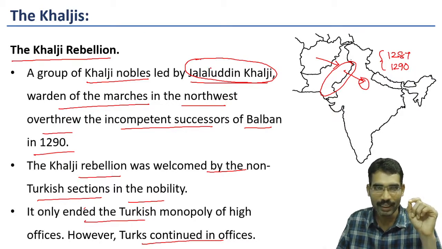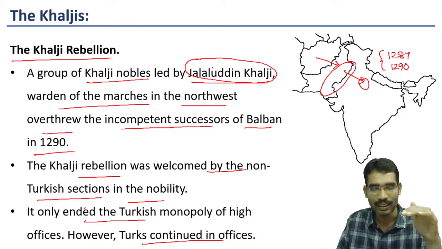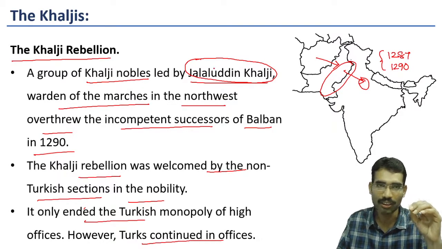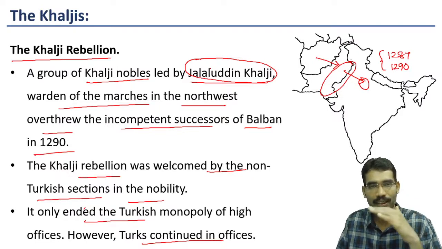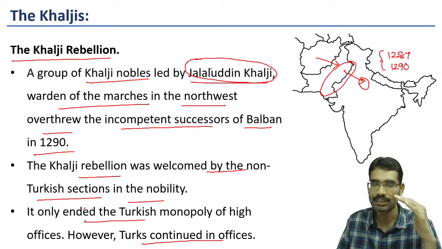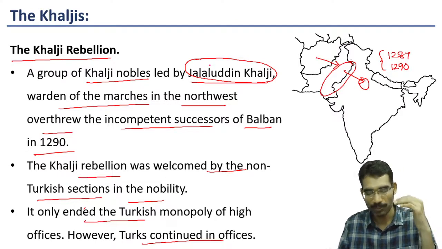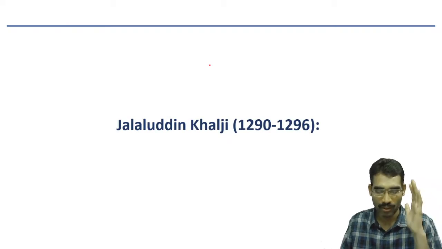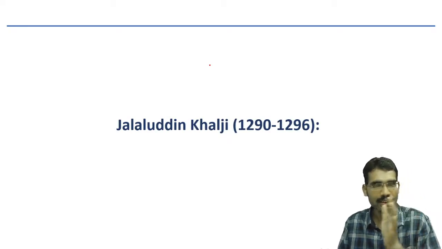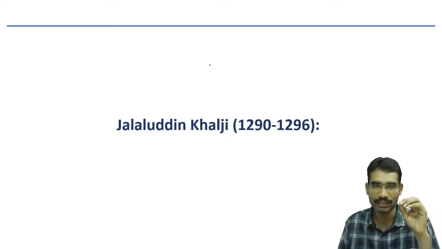That means he did not completely alienate or annihilate the Turkish people or people of Turkish origin. Only from the high offices he removed some Turkish-origin people, and he opened the gates of high offices even for non-Turks, particularly Khaljis. This development was termed the Khalji Rebellion. He was the first ruler in this dynasty, so he established the Khalji dynasty.